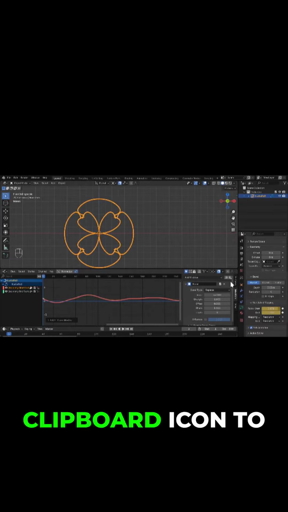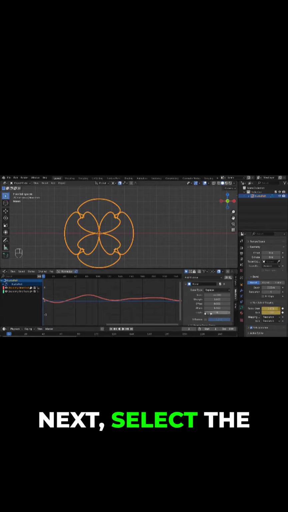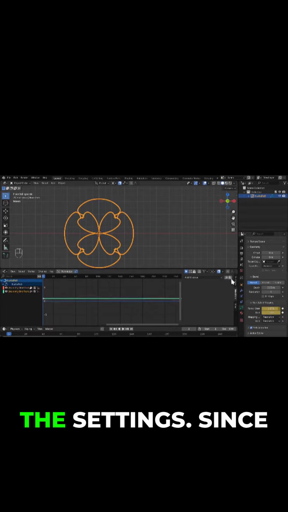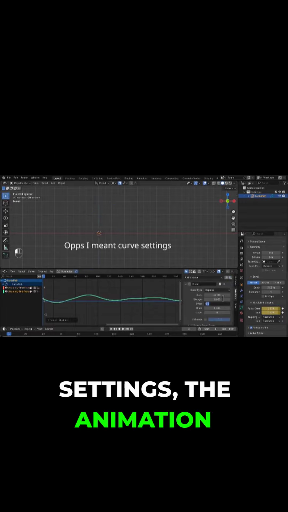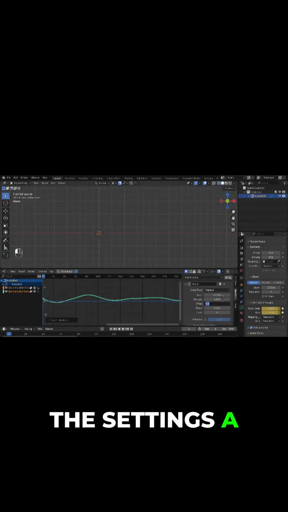Now click the left clipboard icon to copy these settings. Next, select the green geometry end factor and hit the right clipboard icon to paste the settings. Since both curves now have the same settings, the animation will cancel out and disappear. To fix that, tweak the settings a bit.